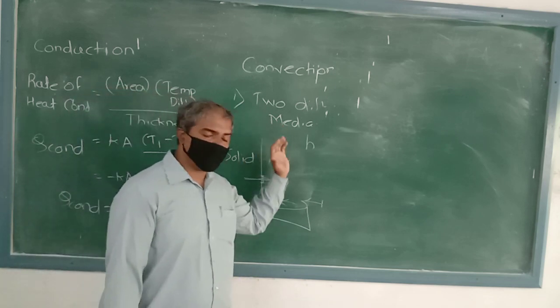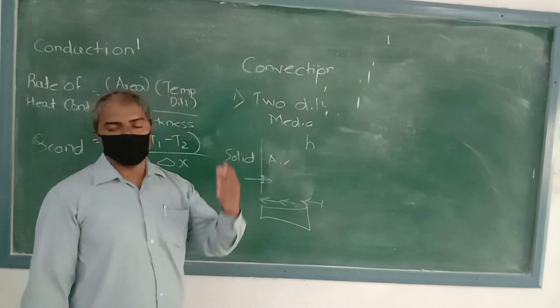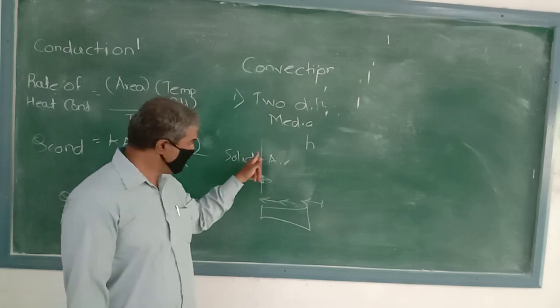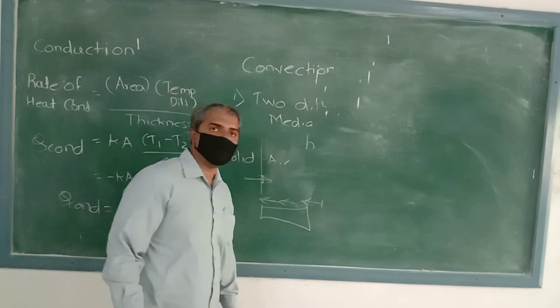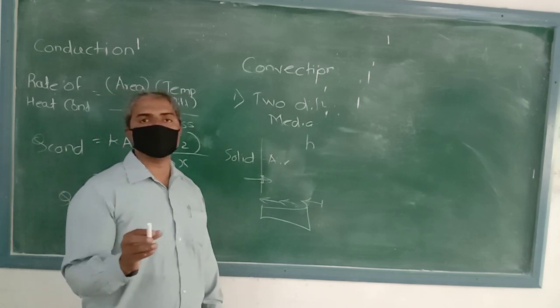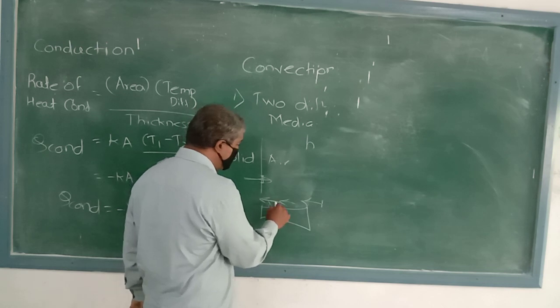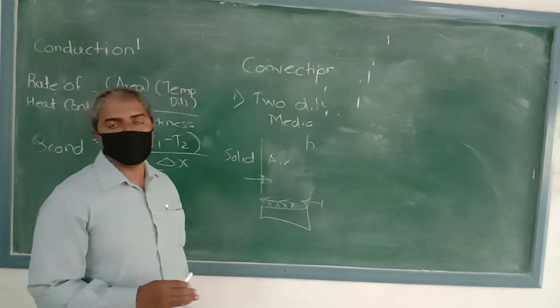So convective heat transfer depends upon different parameters, such as the profile, as we discussed with the fins. If this is a flat surface, the heat transfer that takes place is different. If this is an extended area, then there is different heat transfer.